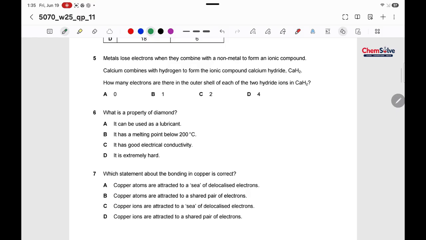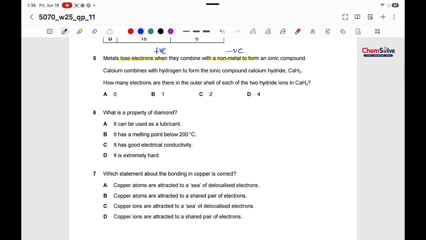Question number 5. Metals lose electrons when they combine with a non-metal to form an ionic compound. Metals lose electrons and non-metals gain electrons. Metals lose electrons and that's how they form the positive ion, and non-metals gain electrons and they form the negative ion and an ionic compound is being formed.